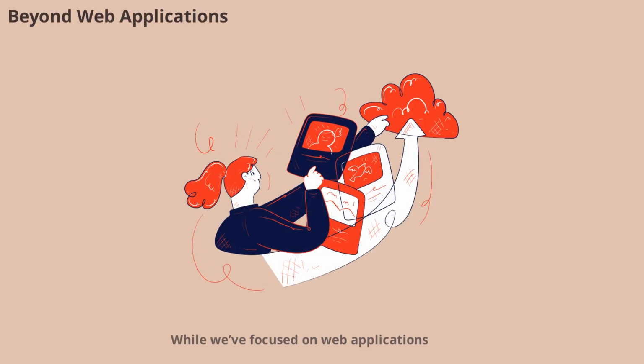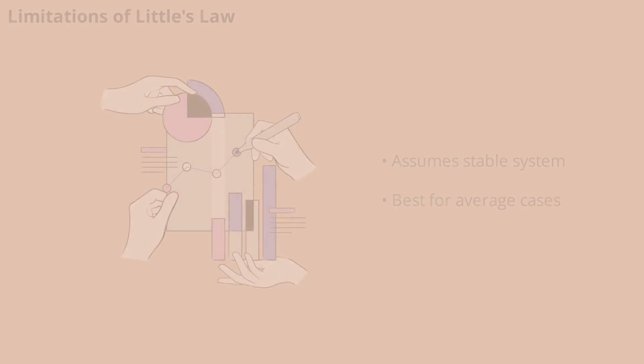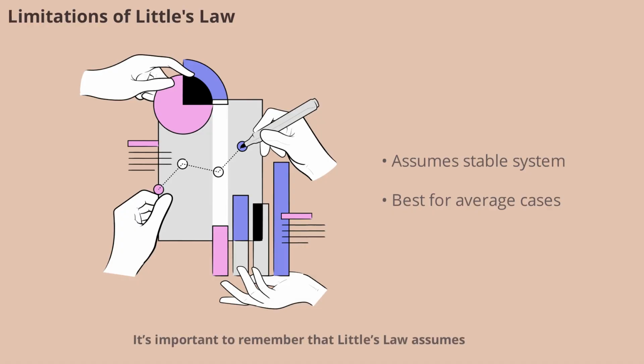While we focused on web applications, Little's law applies to many systems, like customer service queues, manufacturing lines, or even hospital emergency rooms. Anywhere you have arrivals, processing, and departures, Little's law can help you understand and optimize the flow. It's important to remember that Little's law assumes the system is stable and the averages are meaningful. If your system is overloaded or traffic is highly unpredictable, the results may not be accurate. Still, for most practical cases, it's a reliable tool for estimation and planning.